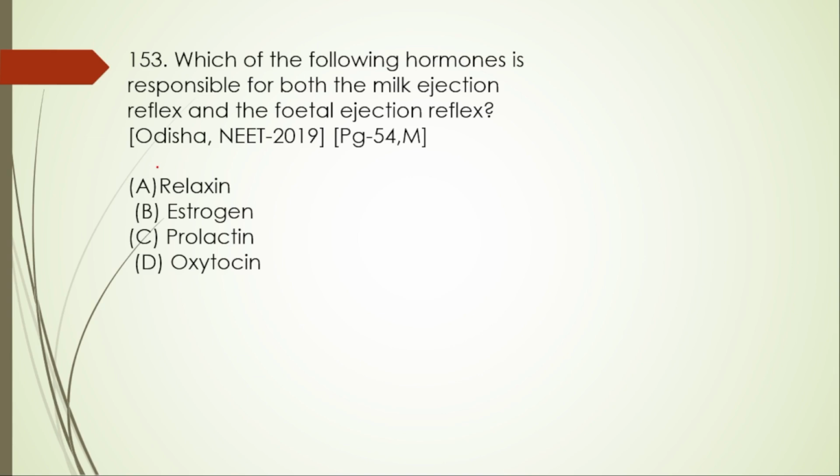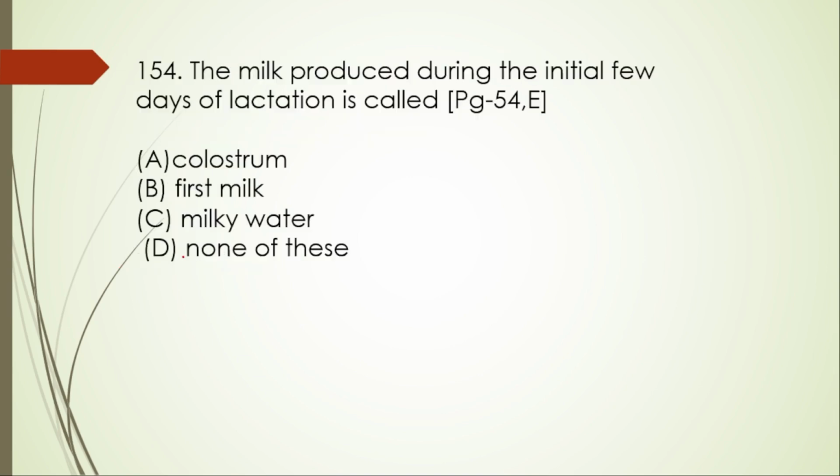Next, 153. Which of the following hormone is responsible for both the milk ejection reflex and then fetal ejection reflex? That is relaxin, estrogen, prolactin and then oxytocin. Here the right option is oxytocin. Next, 154. Milk produced during the initial few days of lactation is called colostrum.